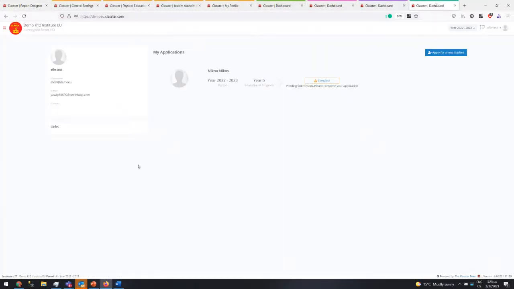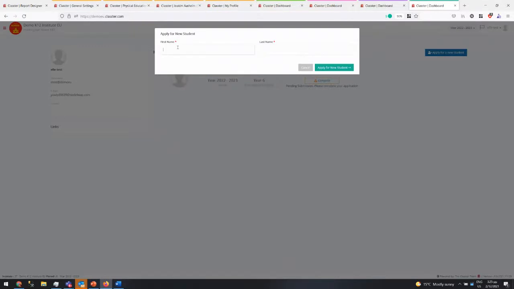I've logged on here as an applicant who is a parent. The first thing you see, and you can enable this, is that you can have an applicant who is a parent who can add multiple students. So I have applied for a student and I haven't completed yet, and I can apply for a second student. So I'm a parent and I apply for 2 kids.